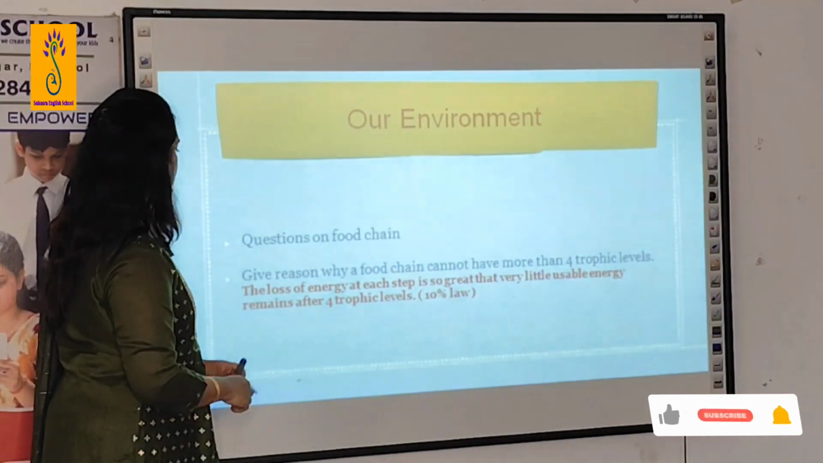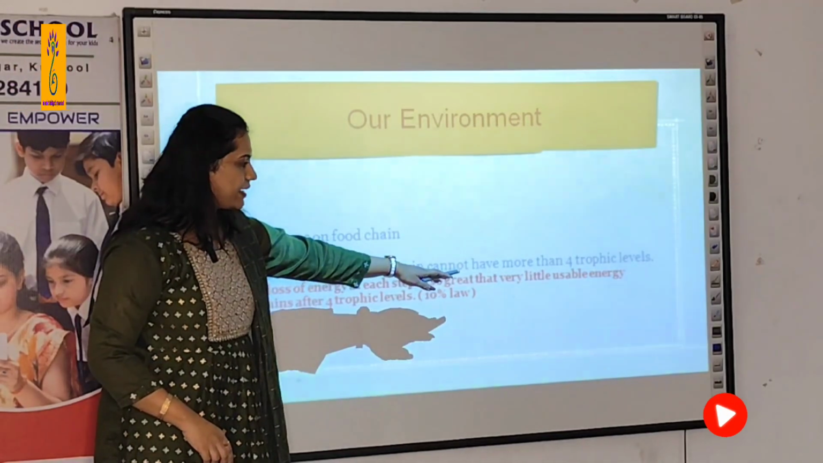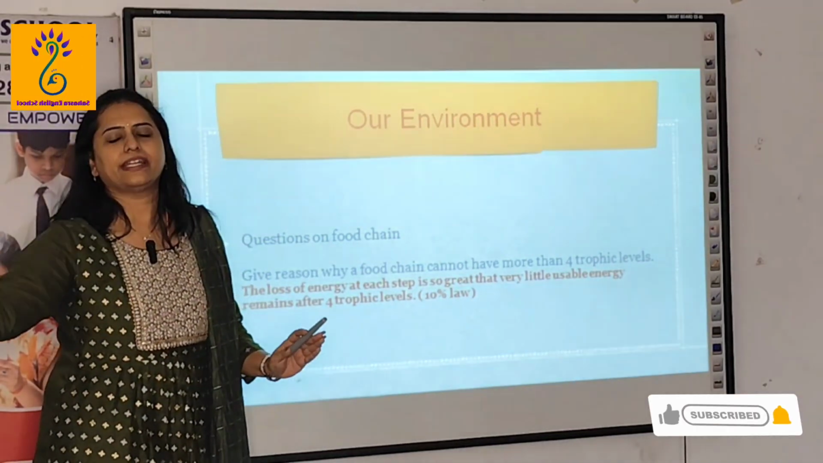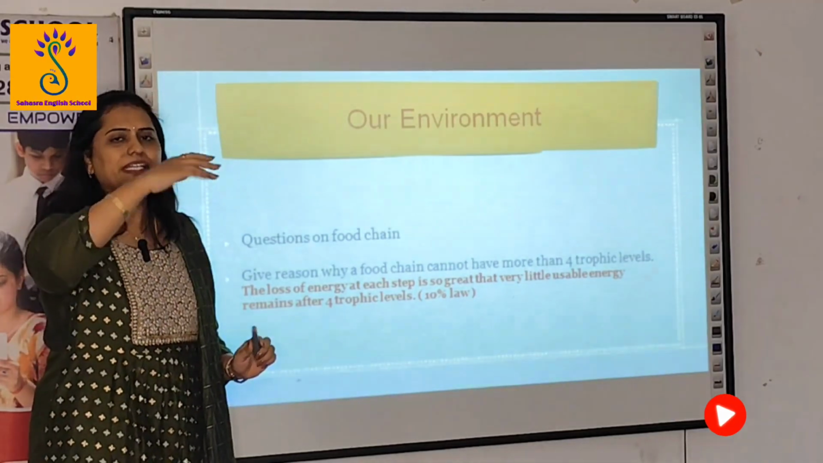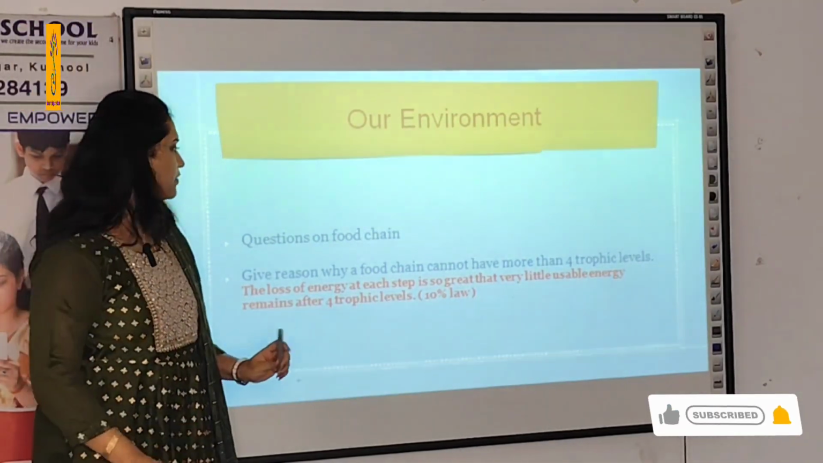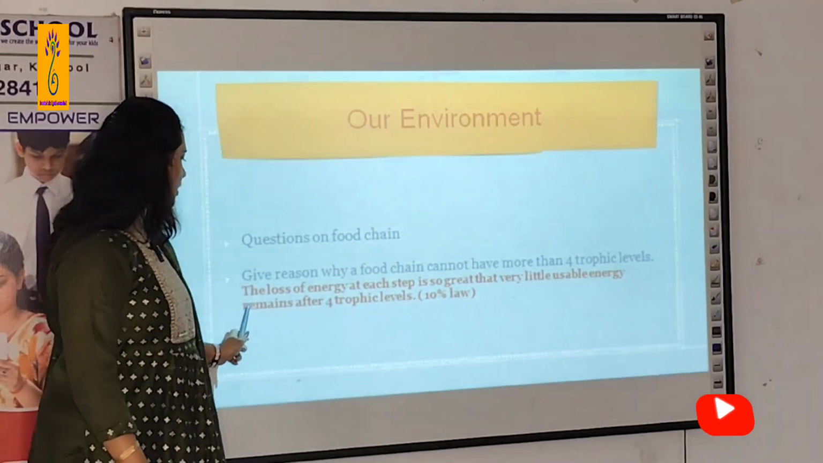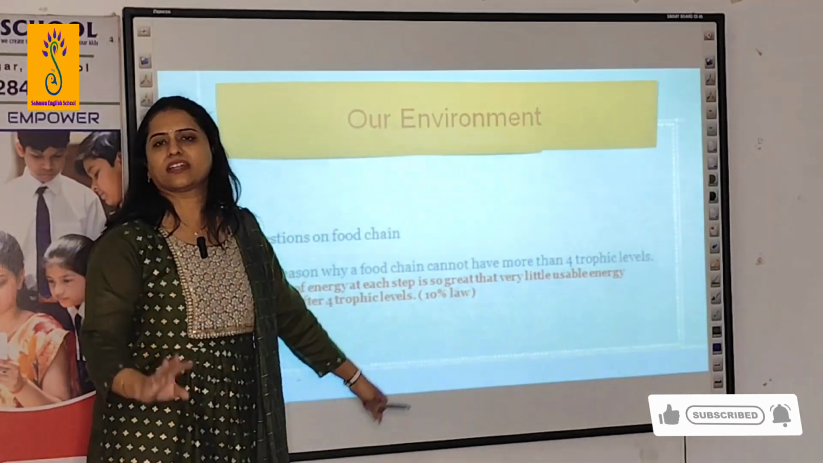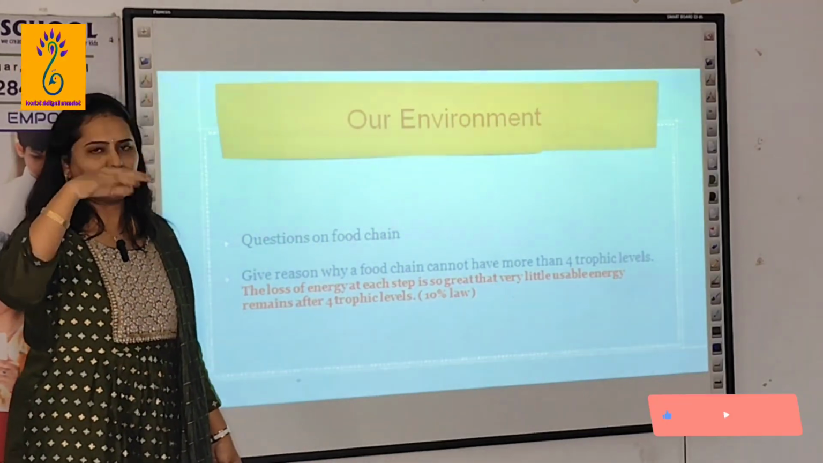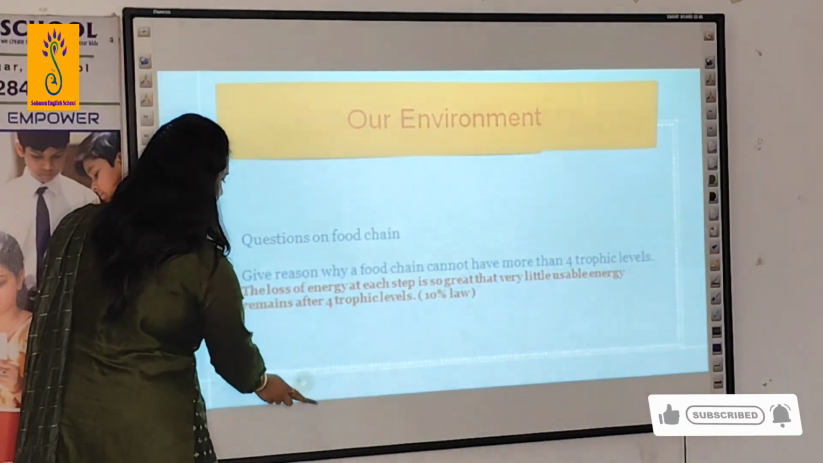So the question: the loss of energy at each step is so great that most of the energy is lost to the environment as heat. Only 10% every trophic level will receive. So it is so great that very little is useful, and it remains after 4 trophic levels. After the 4th trophic level, nothing is available. This is the 10% law.